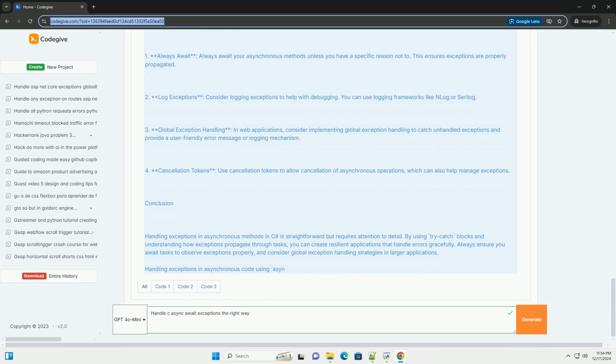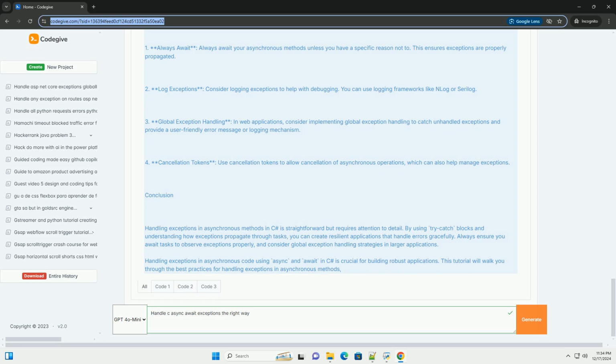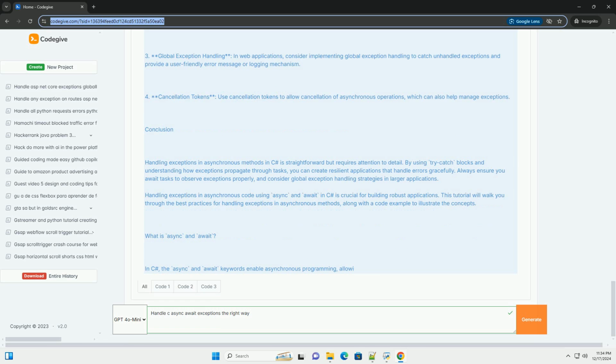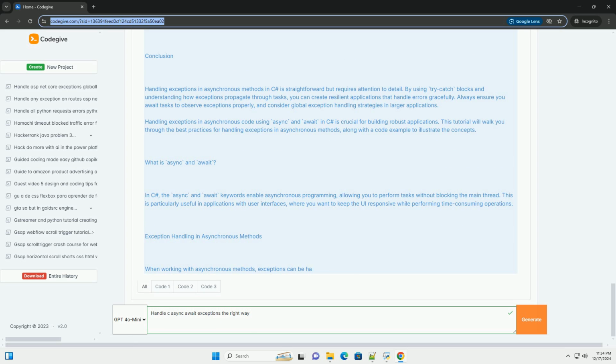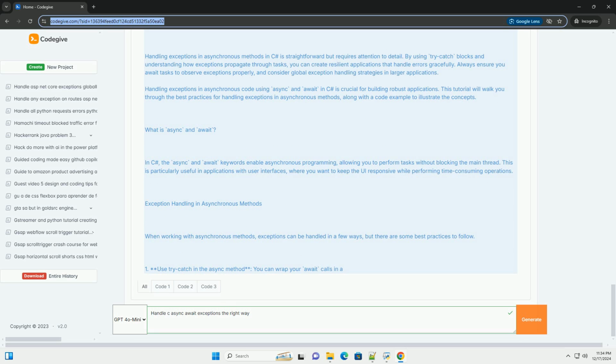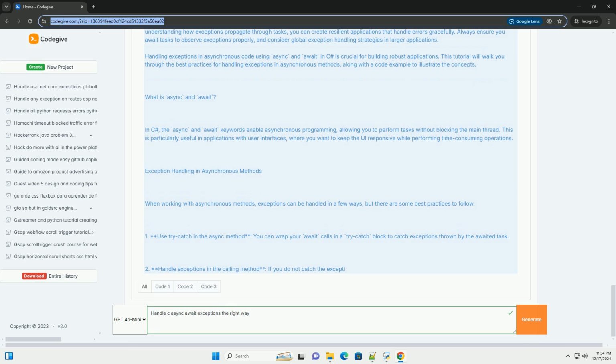Exception handling in asynchronous methods. 1. Using try-catch blocks. The most common way to handle exceptions in asynchronous methods is by using try-catch blocks. Just like in synchronous code, you can wrap the code that might throw exceptions in a try block and handle the exceptions in the catch block.